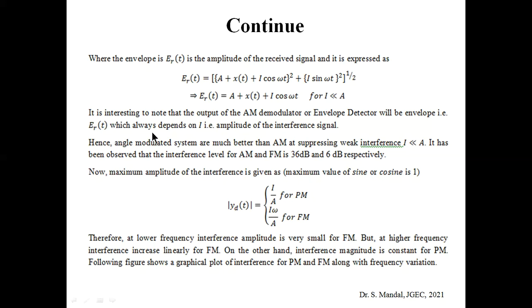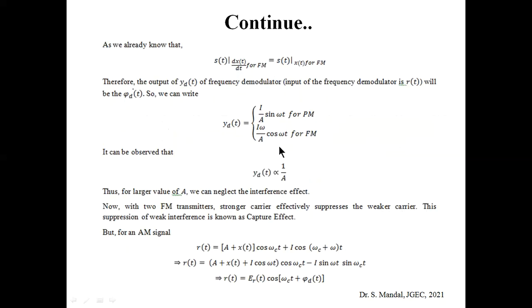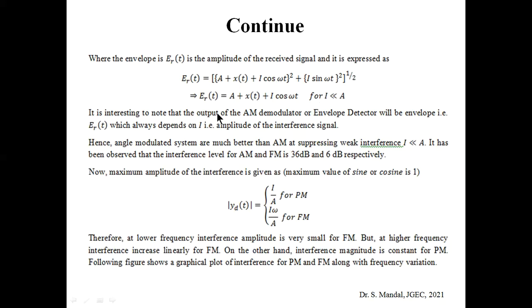So you can see that the output of the AM demodulator consists of the interference part, which always depends on I. We cannot neglect it by using the other condition, like if the value of A is very large then the total interference becomes zero. This condition is not applicable in case of AM. So for a larger value of A we cannot neglect the interference in case of AM. That is the main disadvantage of AM.